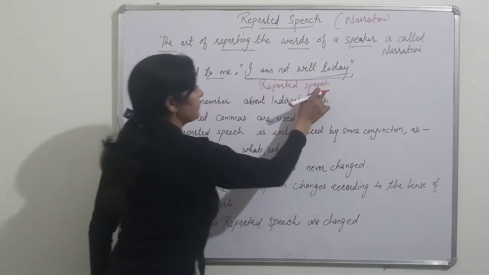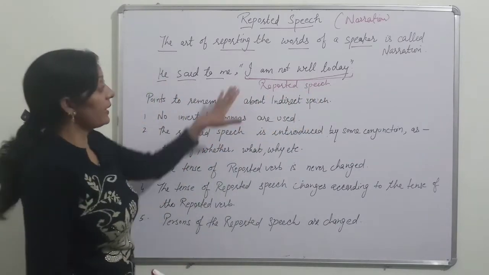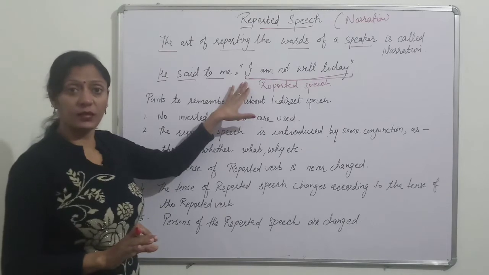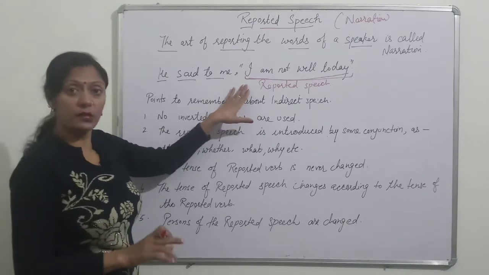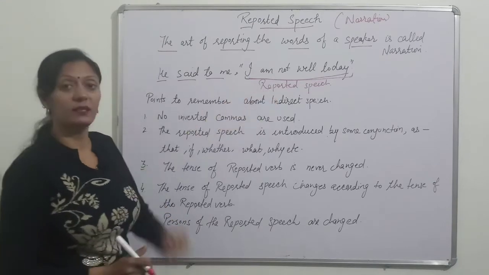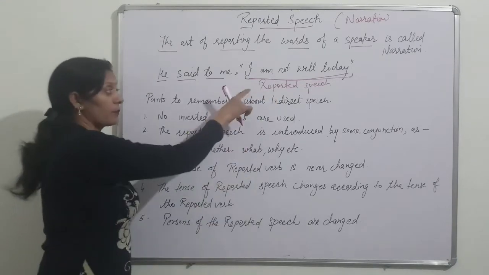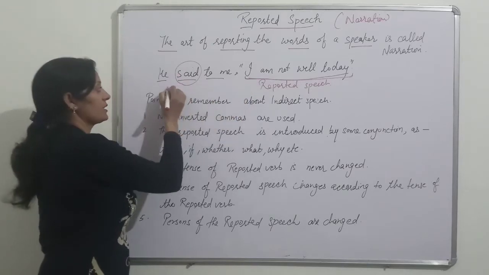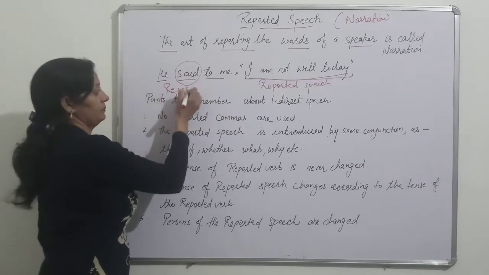The reported speech means the actual words of the speaker, and the verb which introduces these words is known as the reported verb.